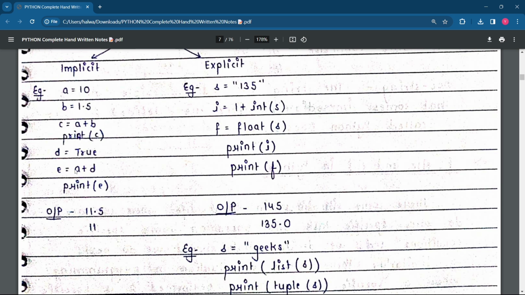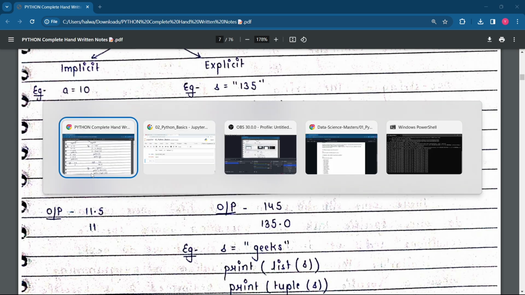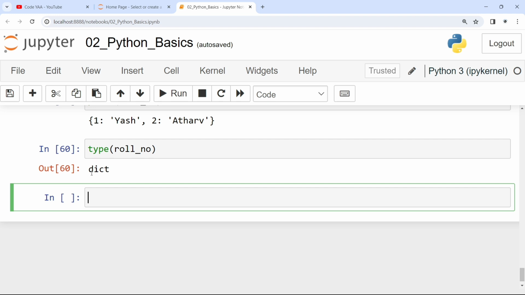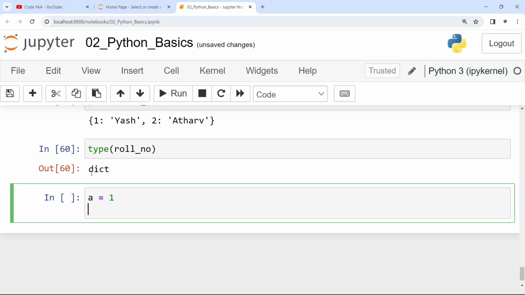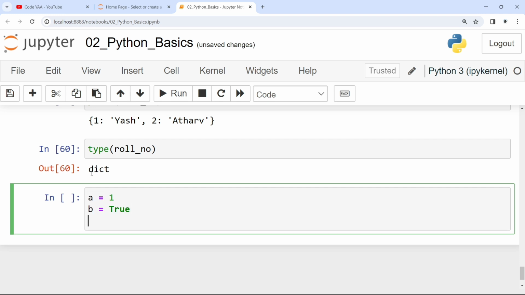So d is equal to true, e is equal to a plus d. See what is happening here. Very simple example. Suppose my a is equal to 1, b is equal to true. If I am doing print a plus b, what will be my output? Please guess. Pause the video and guess.